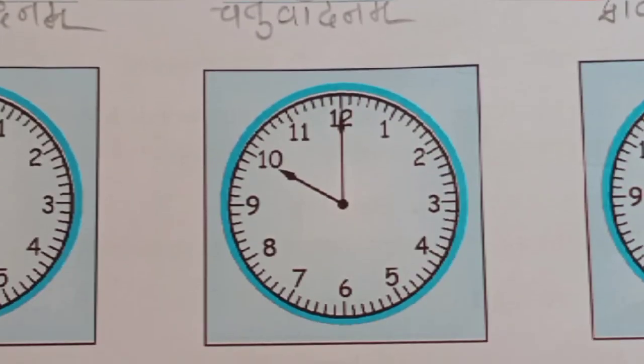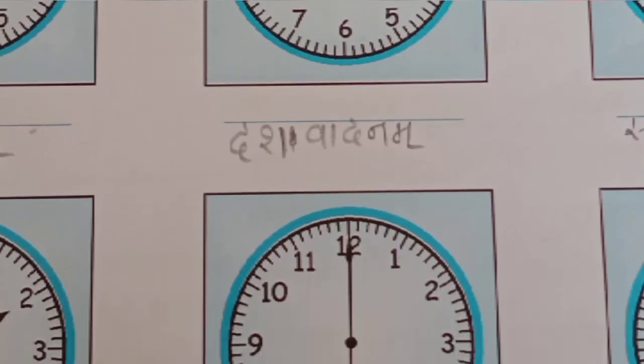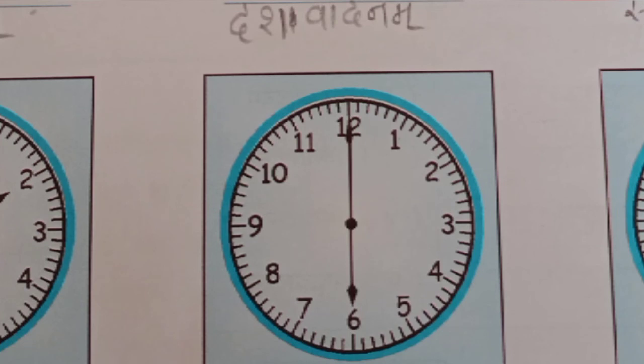Next one, 9 o'clock, Navvadanam. Then 10 o'clock, Dashvadanam. The next one is 7 o'clock, Saptavadanam. 2 o'clock, Dvivadanam.